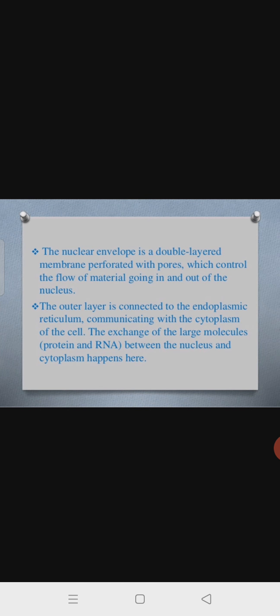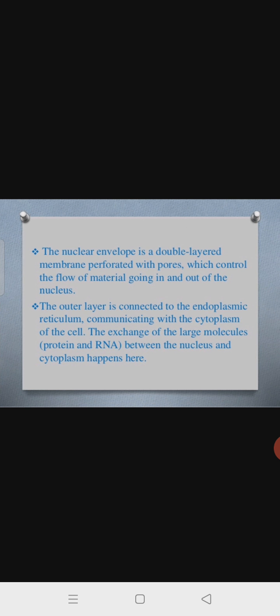The nuclear envelope is a double layered membrane perforated with pores, meaning a gap or round structure that we call the pores, which control the flow of materials going in and out of the nucleus. If the synthesis of proteins takes place in the nucleus, that goes outside the nucleus through the nuclear pore. And if the DNA or the ribosomes or the RNA go outside the nucleus, then they go outside through the pore. And even some materials come inside the nucleus from the cytoplasm through the pore only.